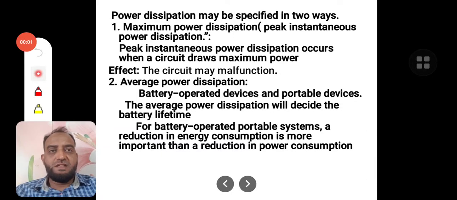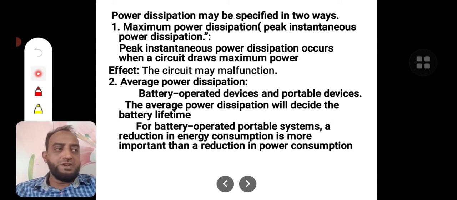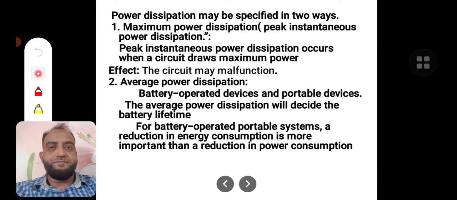Hello, welcome back to the low power VLSI lecture. Today we'll start with chapter 3. In this lecture, we'll discuss the introduction to the sources of power dissipation. The third chapter title is sources of power dissipation, and the introduction will be given in this lecture.